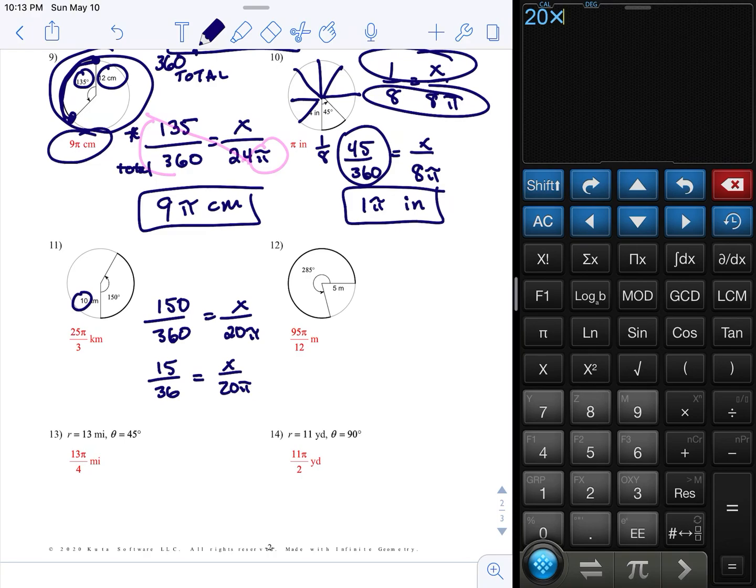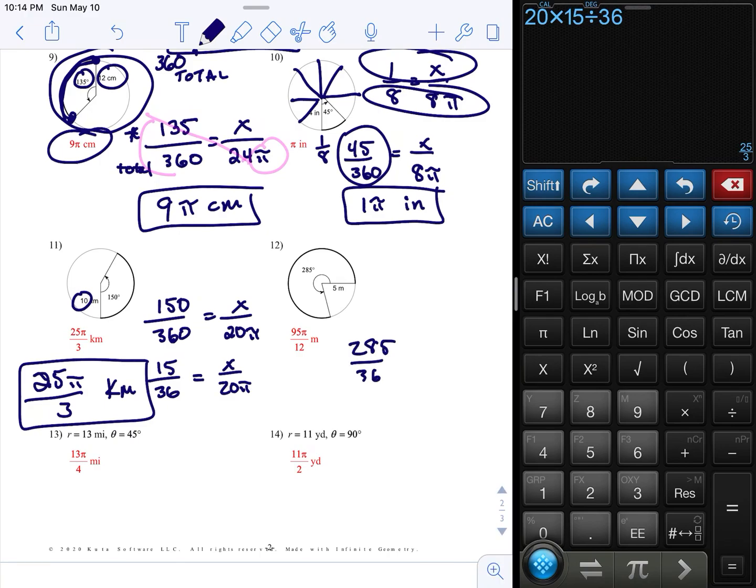So 20 times 15. Again, leave the pi off. Don't put the pi in the calculator. And then because of that, you're going to put the pi in the answer. 8.333. I don't want that. So you're going to go fraction, and it'll just make it for you. 25 pi over 3 kilometers. Done.